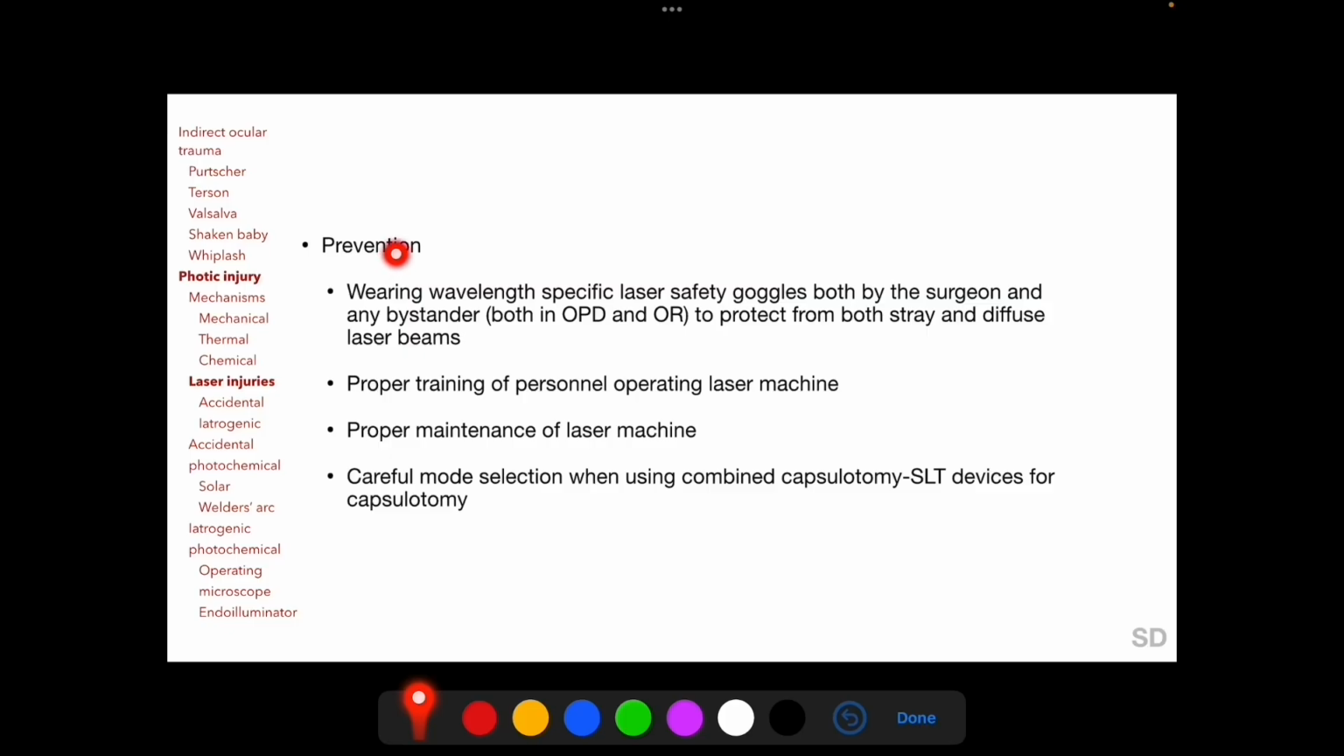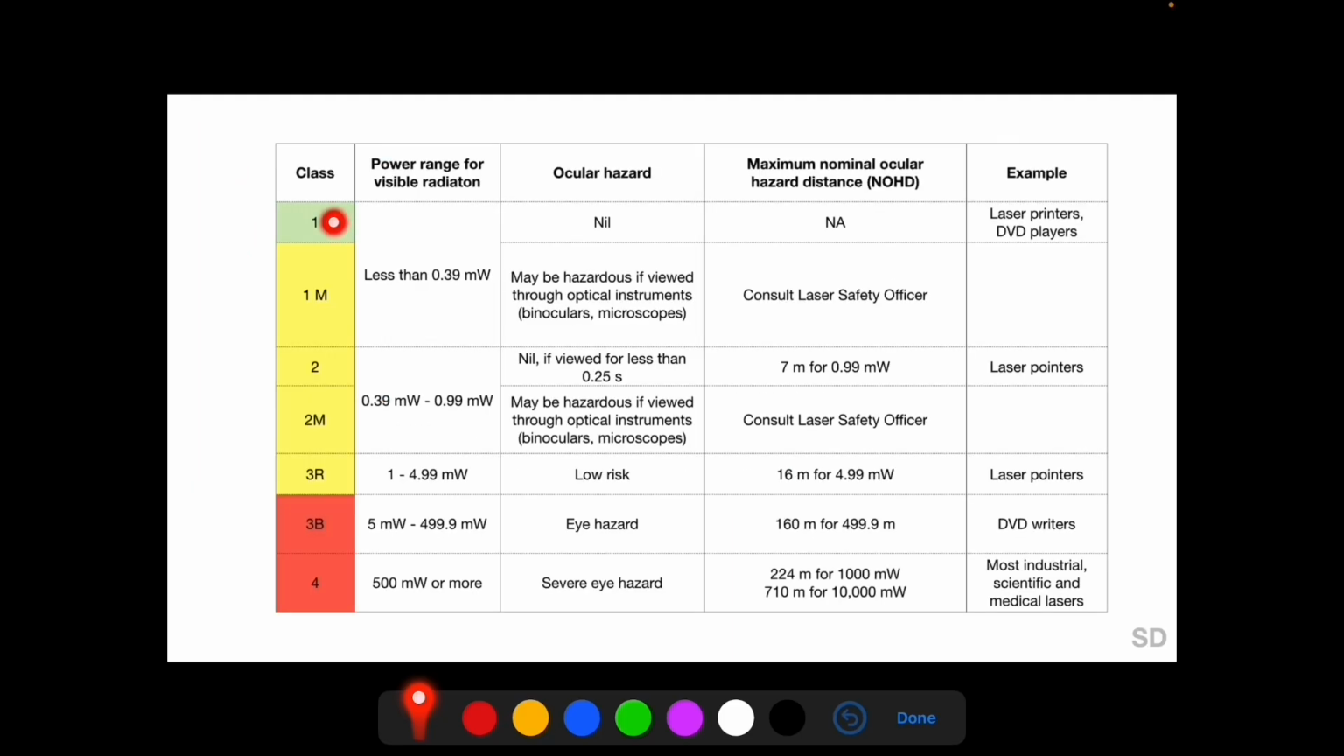Prevention against laser injuries is important to consider and includes wearing wavelength specific laser safety goggles both by the surgeon and any bystander to protect from both stray and diffuse laser beams, proper training of personnel operating laser machines, proper maintenance of laser machines, and careful mode selection when using combined capsulotomy SLT laser devices for capsulotomy. This table shows the classification of laser devices based on safety, with class 1 being safe for unrestricted use and class 3B and class 4 having moderate to severe risk of ocular hazard.